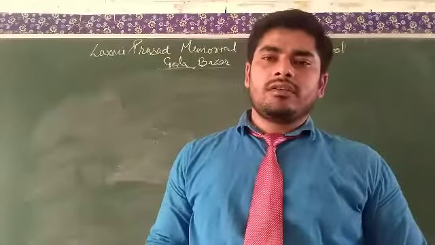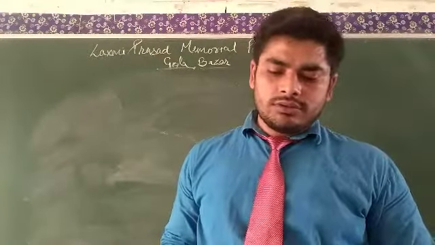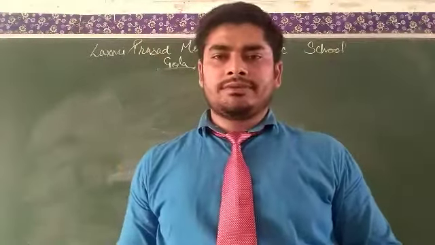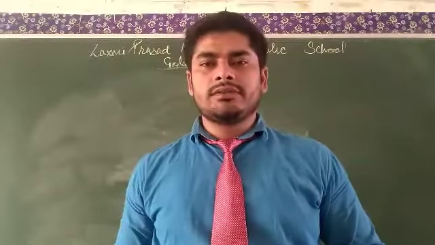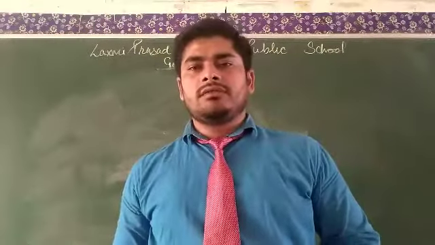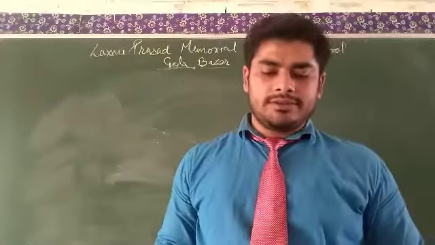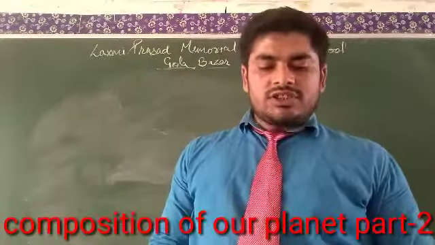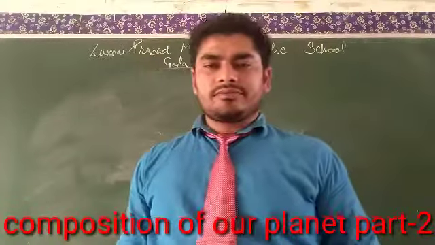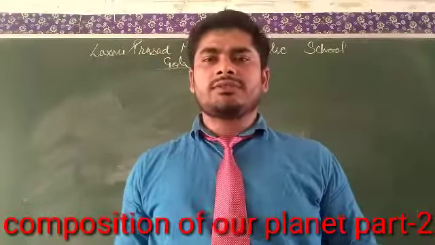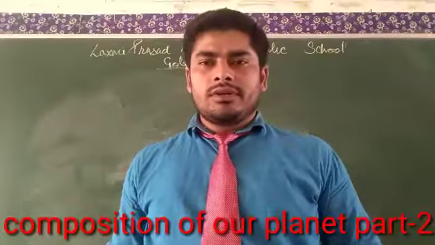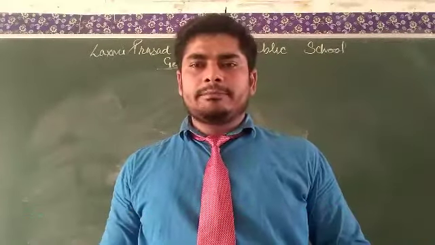First of all, we will know about our planet, and after that we will know about the composition of our planet. Structure of the earth: what is the structure, or you can say, how is it made?